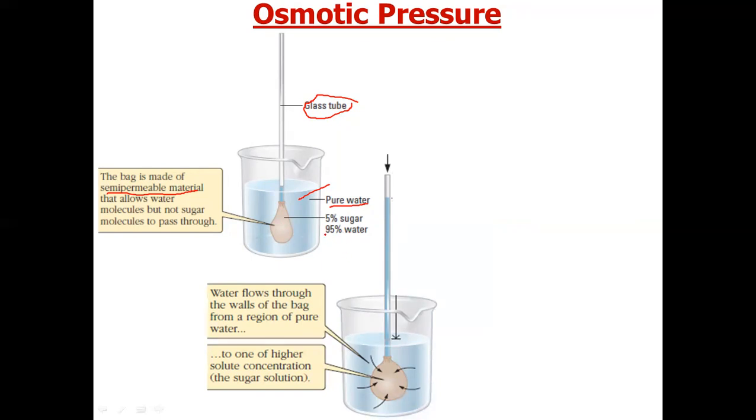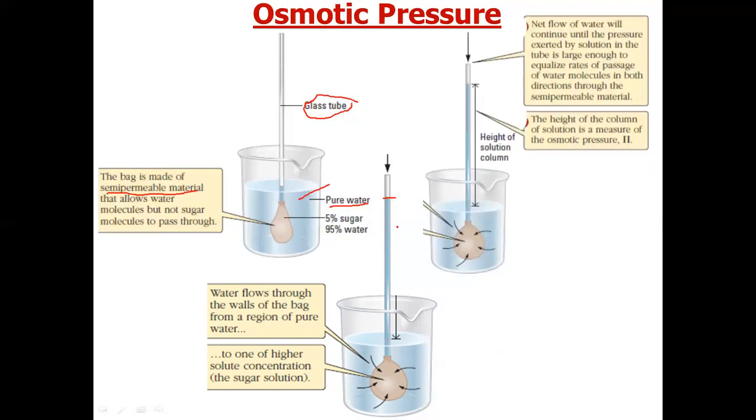After some time you will observe that the passage of water will stop. After achieving a certain height, there will be no net movement of solvent particles. This state is called the state of dynamic equilibrium.